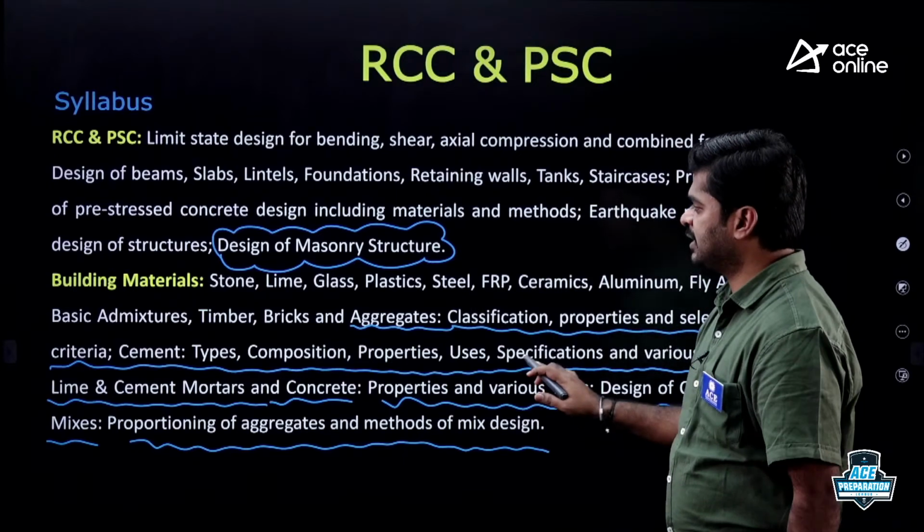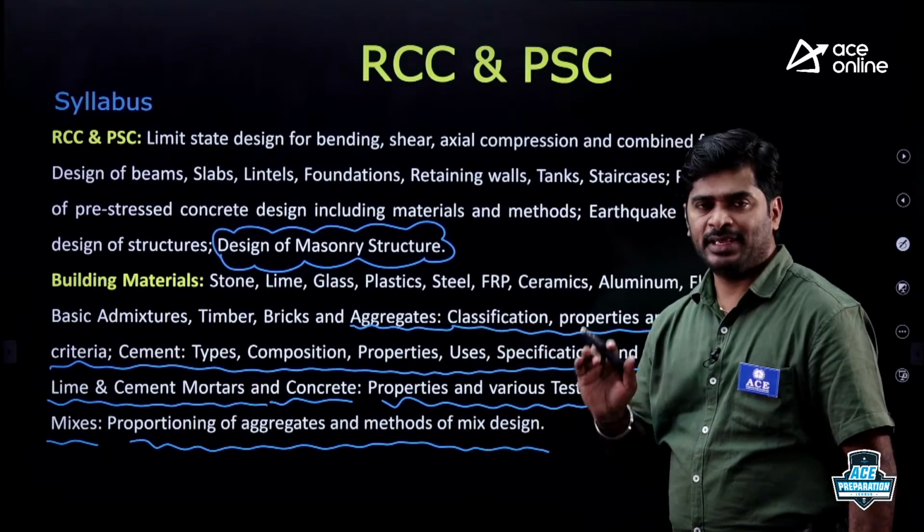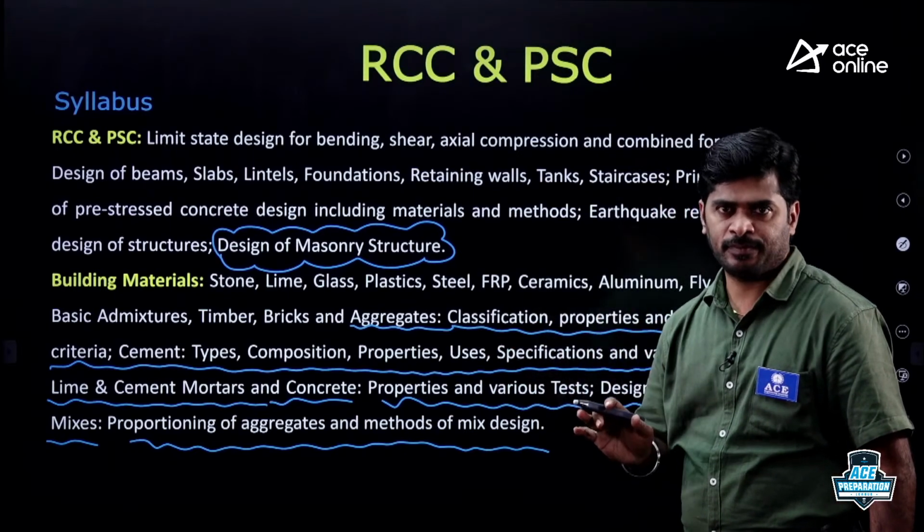Mostly questions will be asked in ESE also from cement as well as from concrete, especially based on tests.